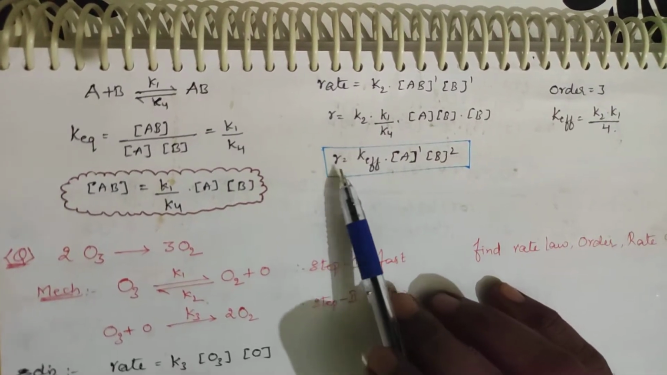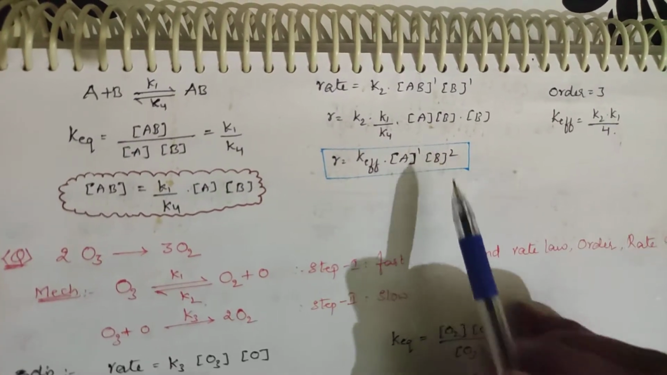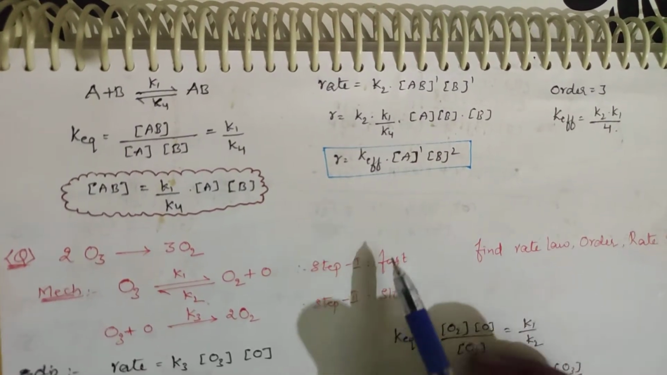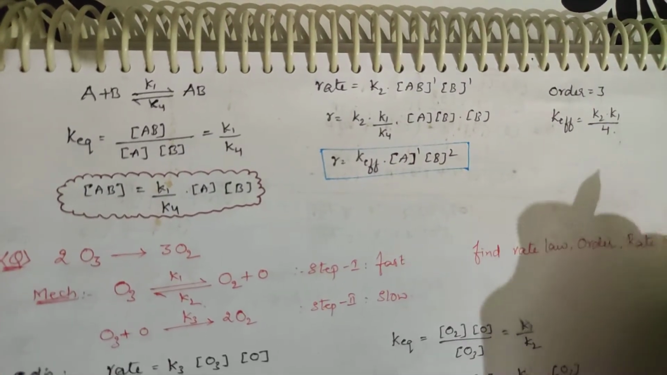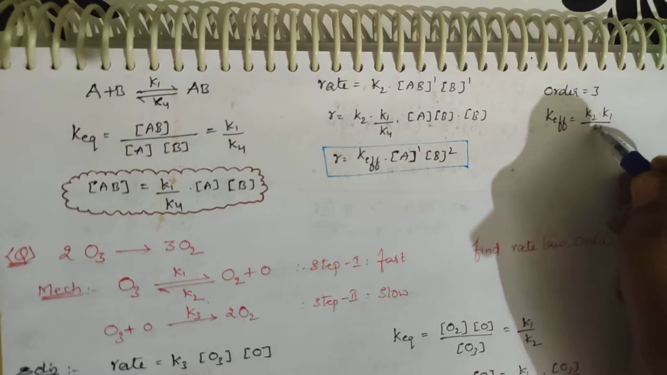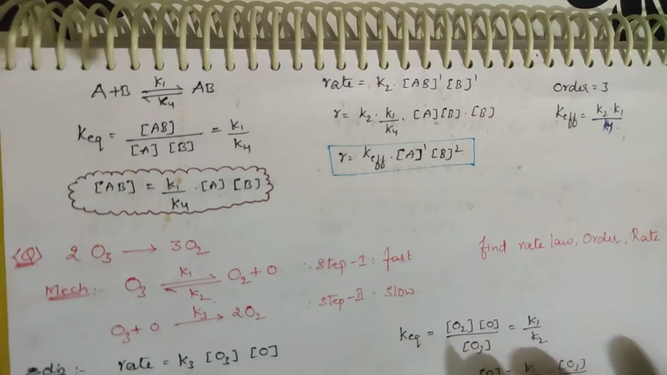Getting this? So what is the rate now? Rate is equal to K effective into concentration of A whole power 1, concentration of B whole power square. What is the order now? Order is equal to 3, 2 plus 1 it is 3. K effective is equal to K2 into K1 by K4. Sorry, K4. This is the condition.